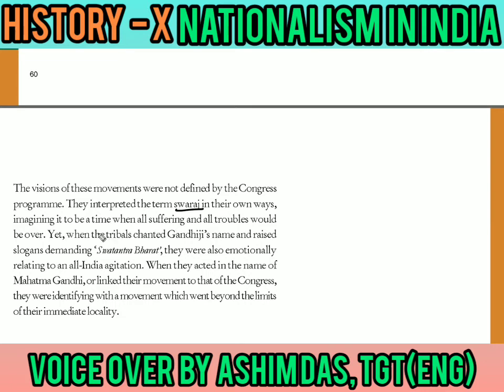Yet when the tribals chanted Gandhiji's name, they did not know what Swatantra Bharat was, but they raised the slogan Swatantra Bharat. They were emotionally relating to an all India agitation. They were a part of a big agitation which was taking place all over the country. So when they acted in the name of Mahatma Gandhi or linked the movement with that of the Congress, they were identifying themselves with something that went beyond the limits of their immediate locality. It was not limited to their own area, own state or own village. It spread beyond that, and knowingly or unknowingly they became a part of a very big agitation.